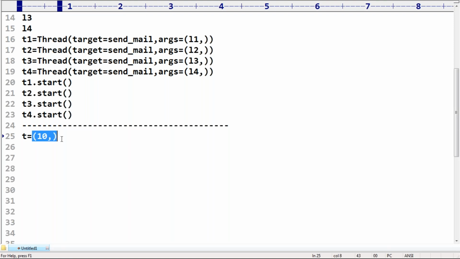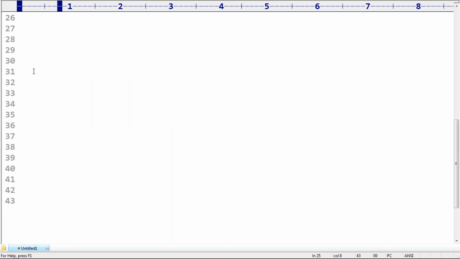Sir, already we discussed this in our core Python tuples concept. Do you remember? Single valued tuple. Take very special care. A comma must be required.